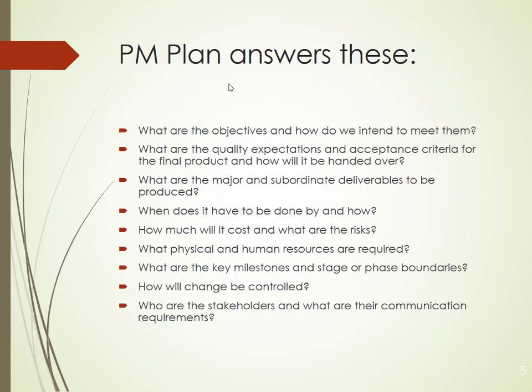Next, what are the quality expectations and the acceptance criteria for the final product, and how will it be handed over? I told you that the project management plan will have time, cost and quality. So the project management plan should also plan for quality. It is not just that I have to complete that particular task.